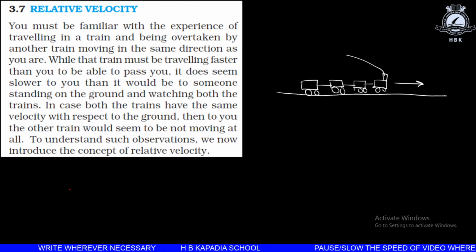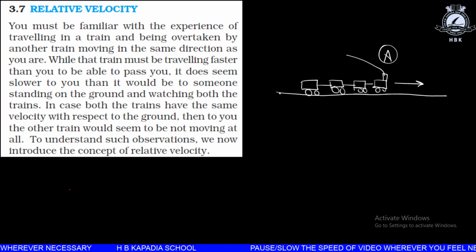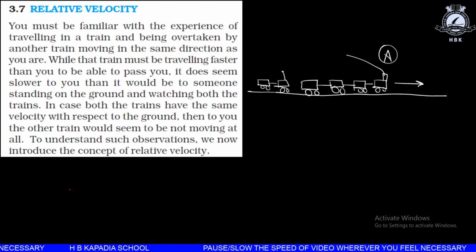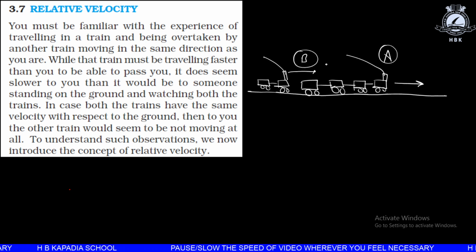Now if another train overtakes this train, this is train A, and another train B, similar to that, overtakes it from the same direction, then train B must be traveling faster.